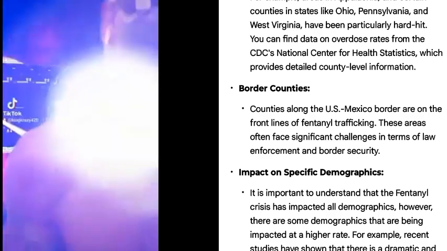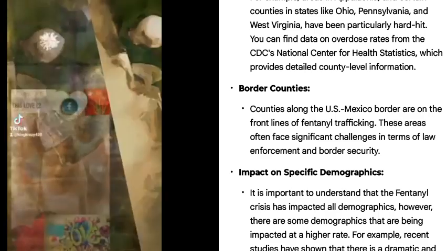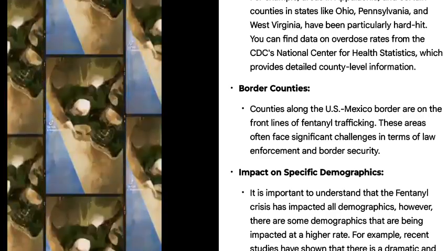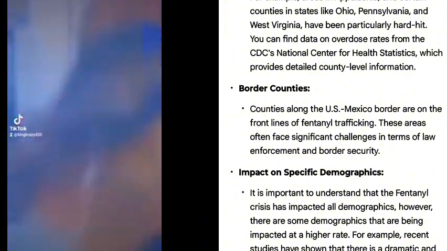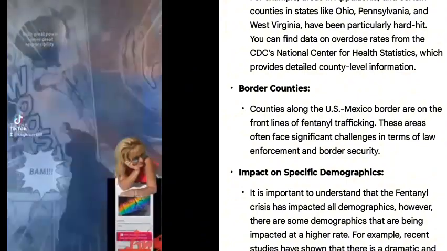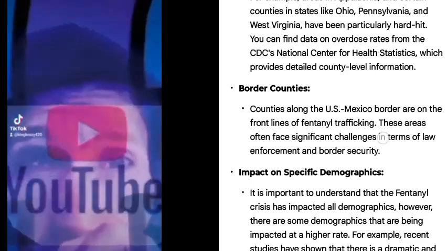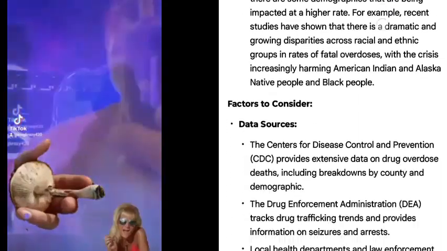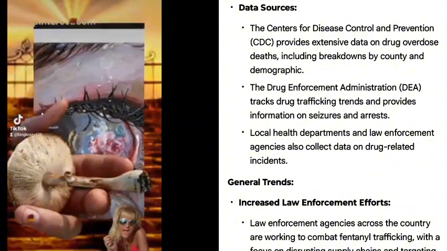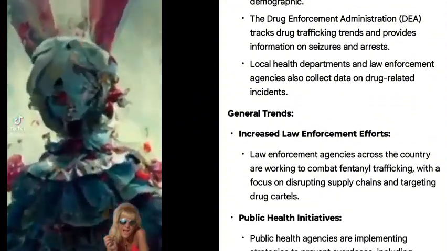Factors to consider. Data sources. The Centers for Disease Control and Prevention, CDC, provides extensive data on drug overdose deaths, including breakdowns by county and demographic. The Drug Enforcement Administration, DEA, tracks drug trafficking trends and provides information on seizures and arrests. Local health departments and law enforcement agencies also collect data on drug-related incidents.